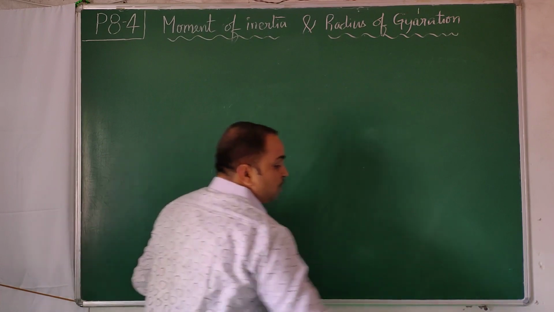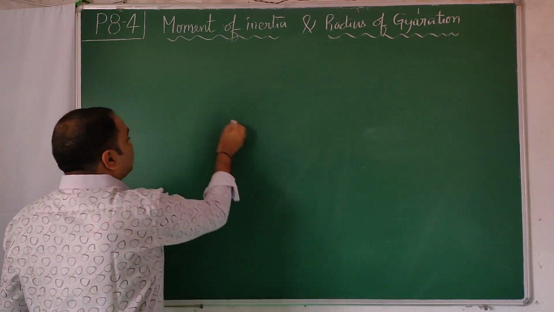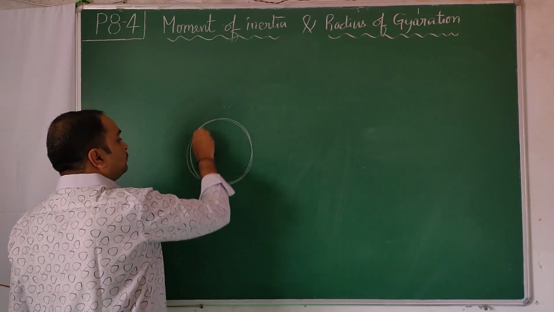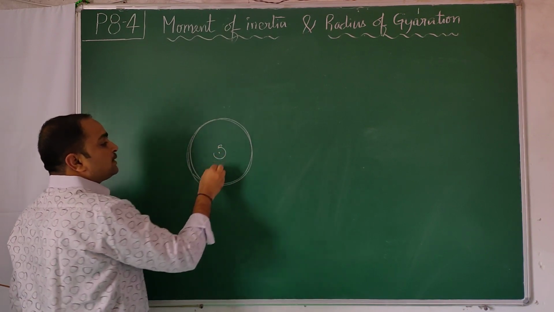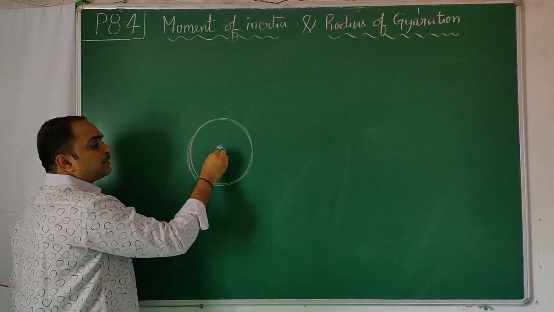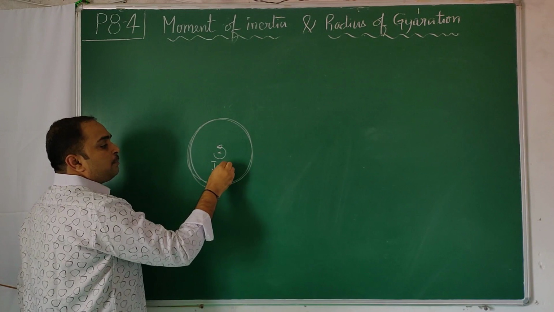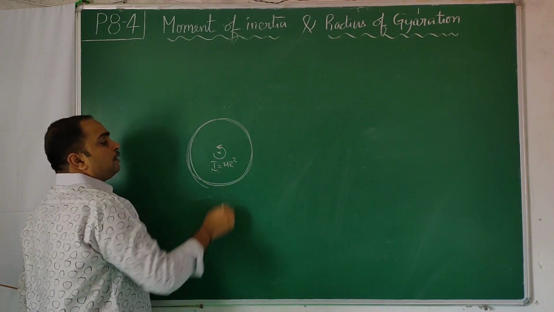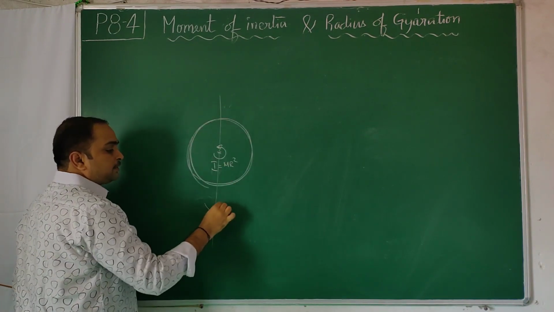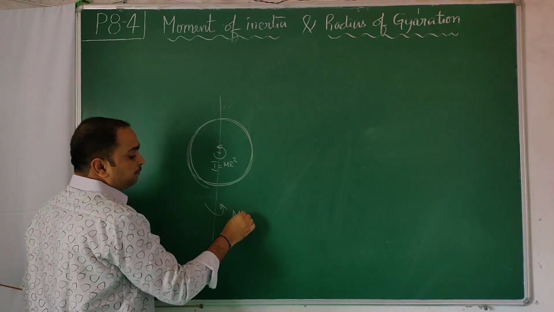Now this is a ring. Moment of inertia about this axis through the center of mass is I equal to mr square. About this diameter axis, just now we got half mr square.